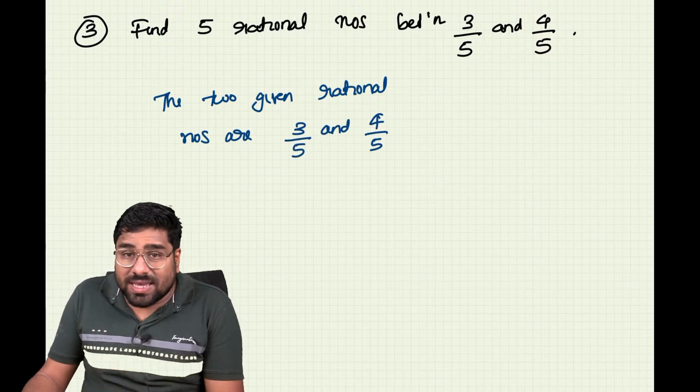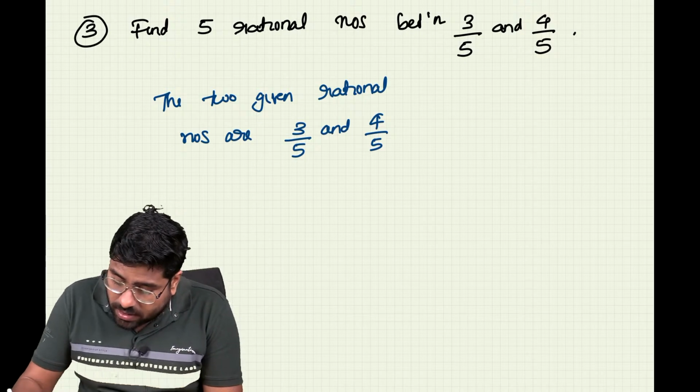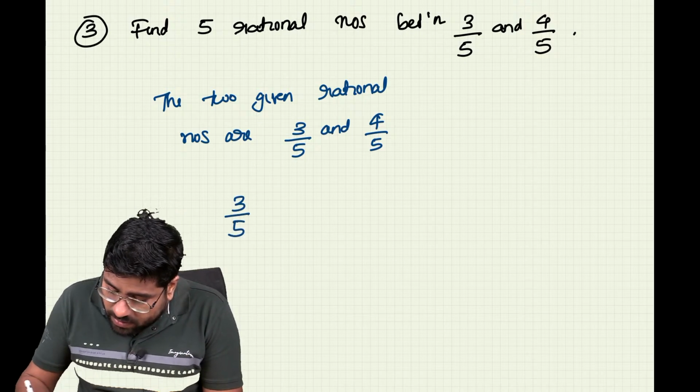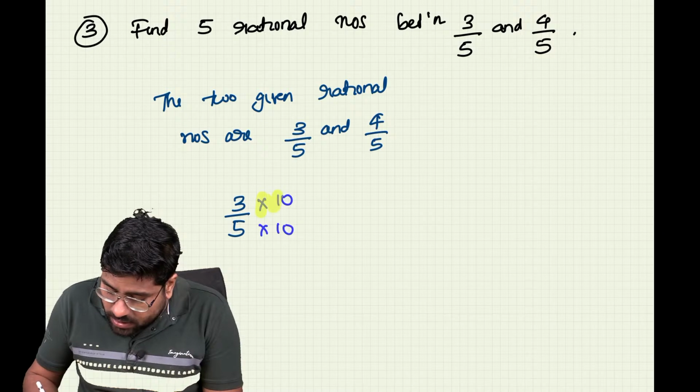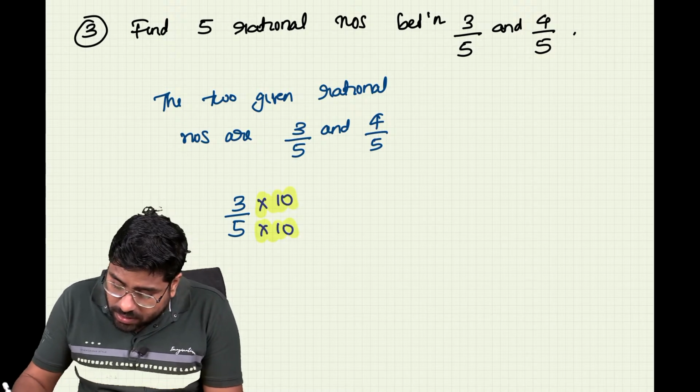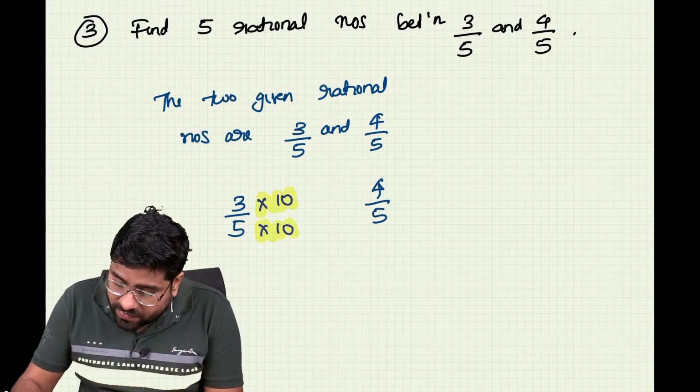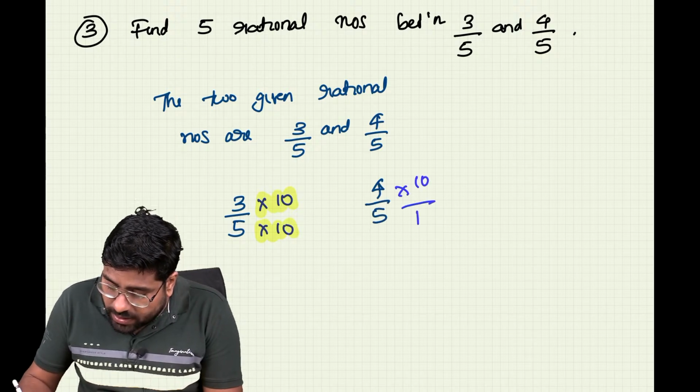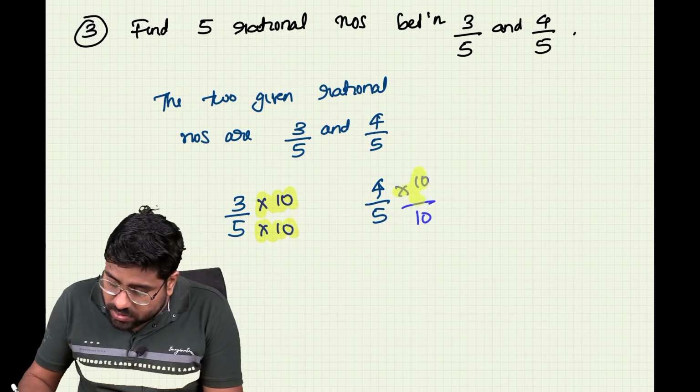Now these numbers can be written differently. So 3 by 5 can be multiplied and divided by the number 10. Similarly the next number is 4 by 5, so this can also be multiplied and divided by the number 10. So it is going to make a difference.